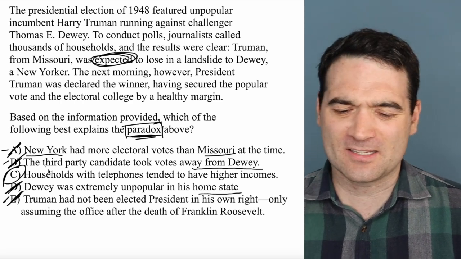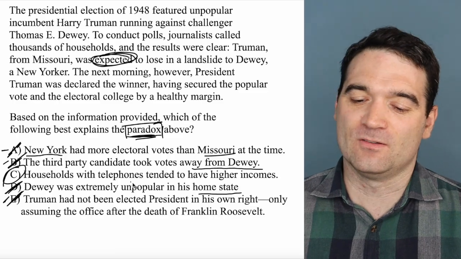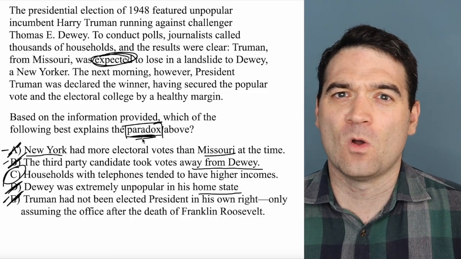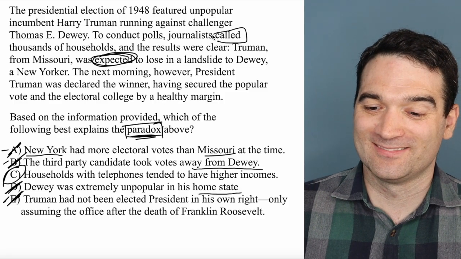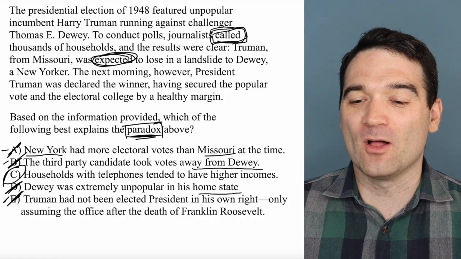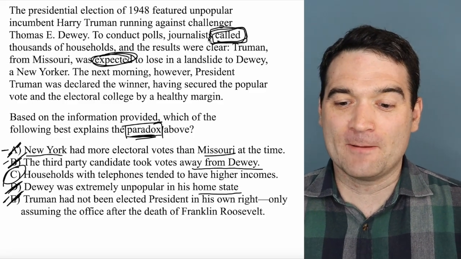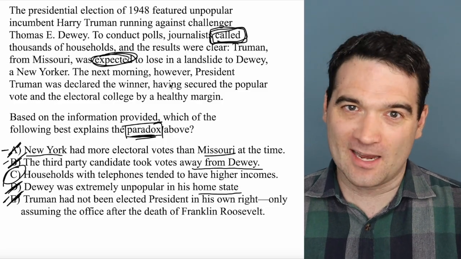And you might be looking at this and saying, like, what? What does that have to do with anything? Households with telephones tended to have higher incomes. It doesn't mention telephones in here. Or does it? So this is actually a pretty well-known polling story in politics, right? Telephones were, I suppose, relatively new back then, right?